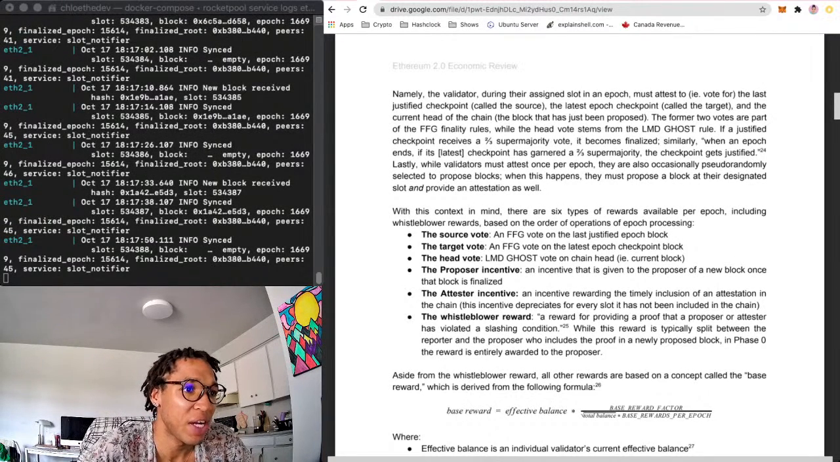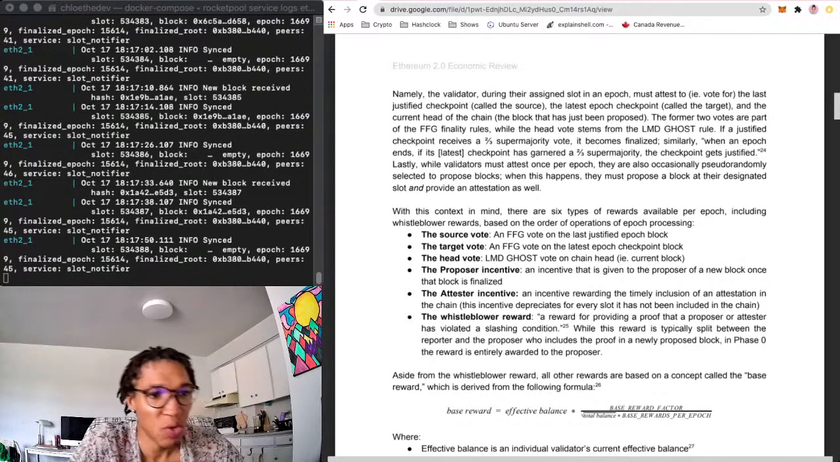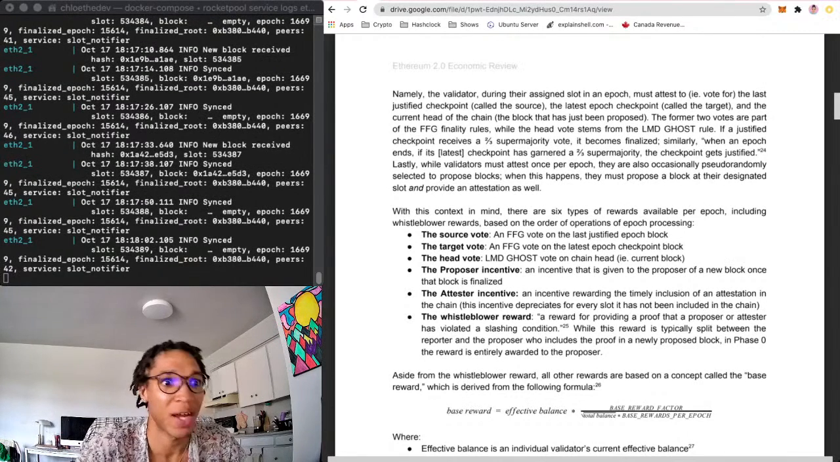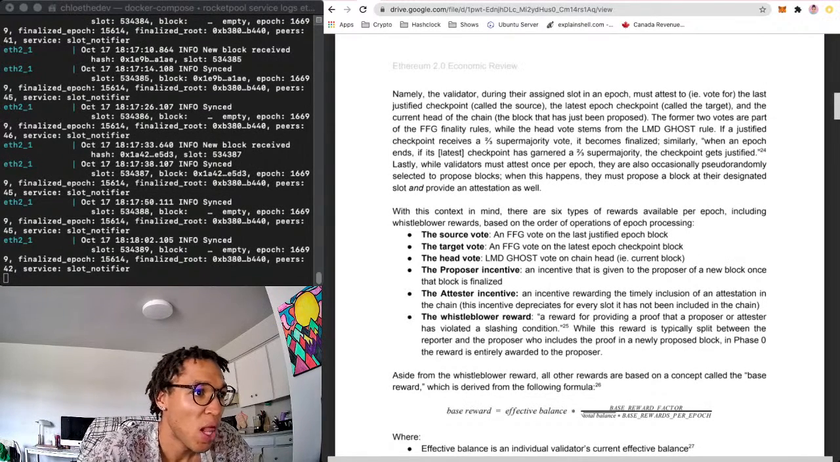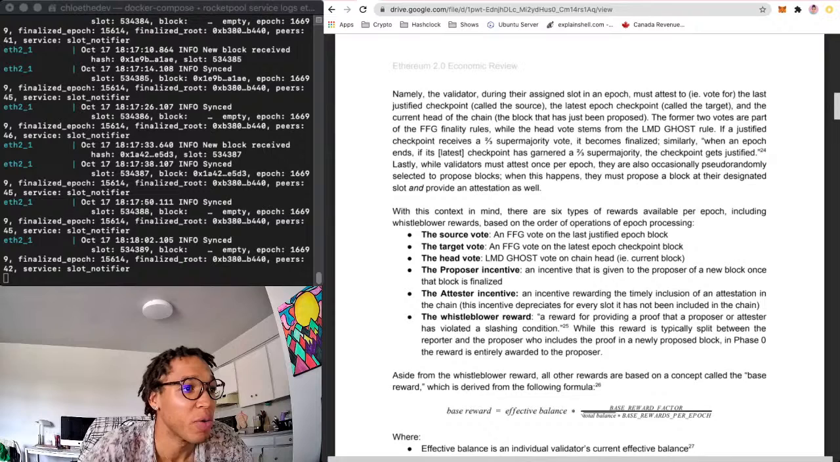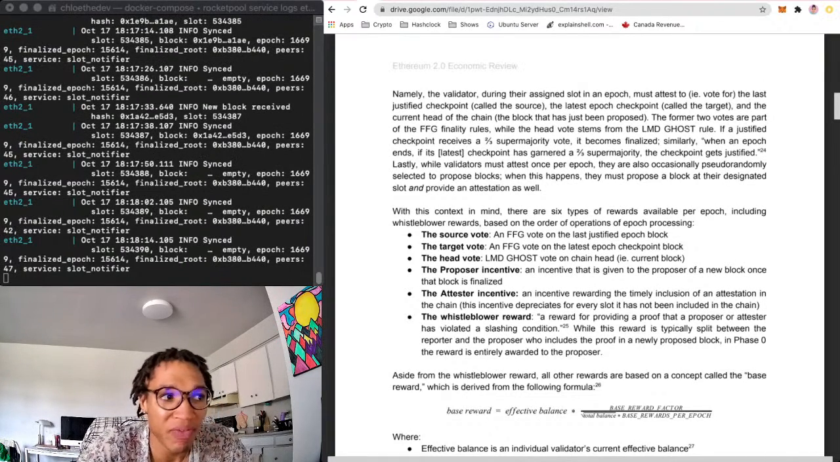They are also occasionally pseudo-randomly selected to propose blocks. So validators are also block proposers, but they're pseudo-randomly chosen. And all pseudo-random means is that the randomness used is part of the network and it can be figured out after. When this happens, they must propose a block at their designated slot and provide an attestation as well.